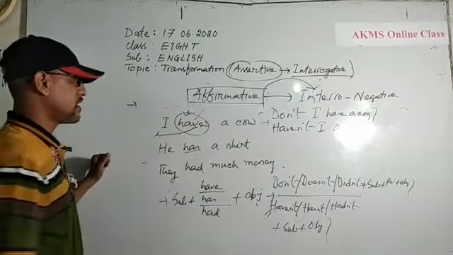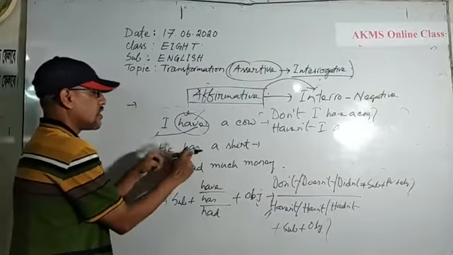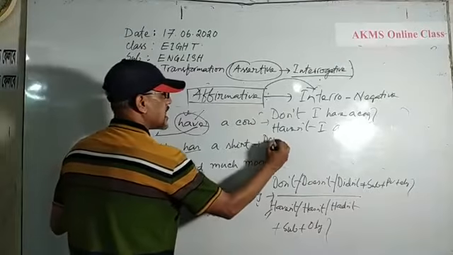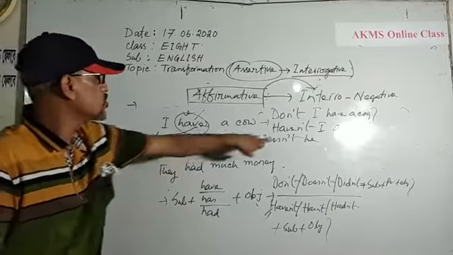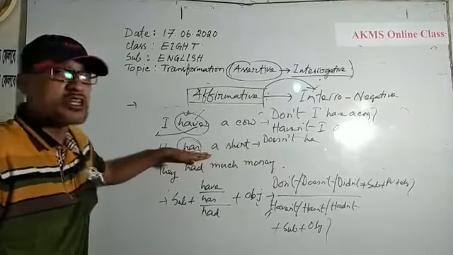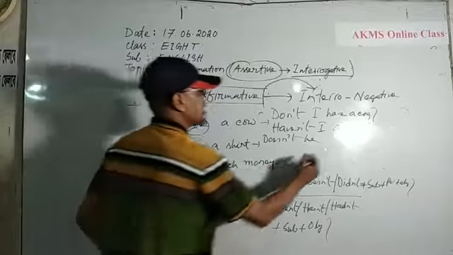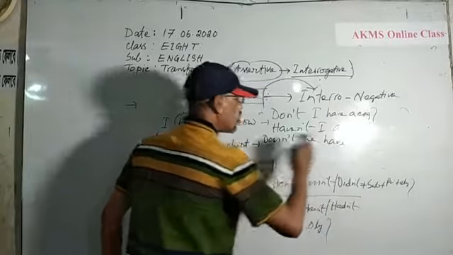Now I am doing these sentences. I am using have or has or had as principal verb. So I will use does here. Doesn't. Why? The verb is has. The subject is third person singular number. Doesn't he? I have taken the singular form of has to does. So I cannot use another has. I can use have. No has.